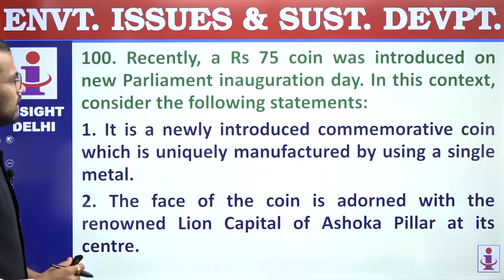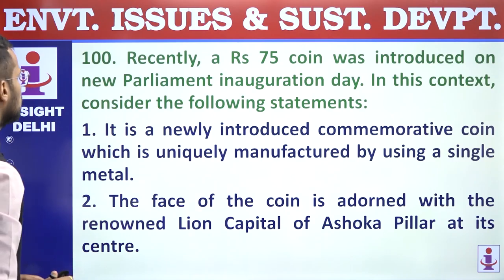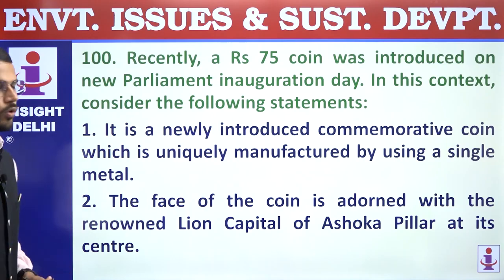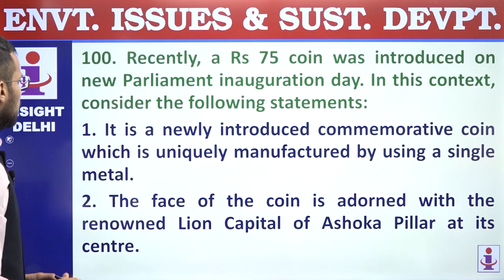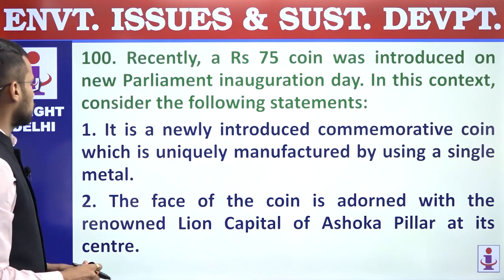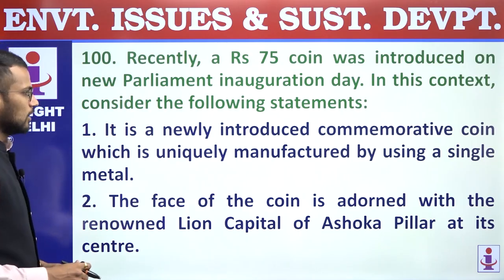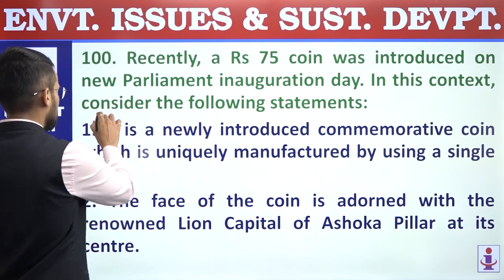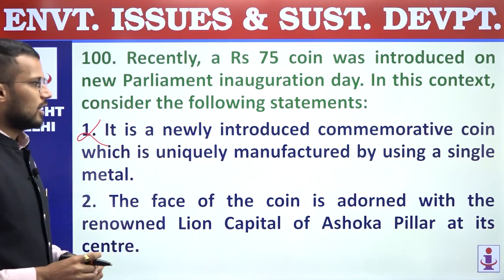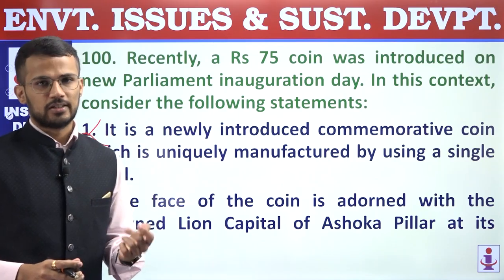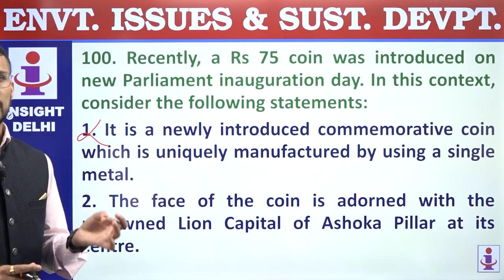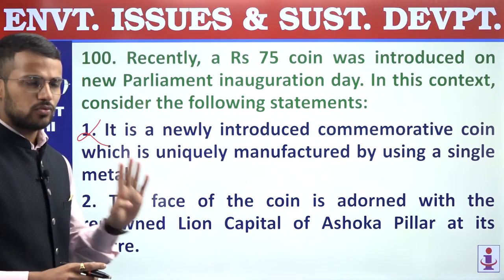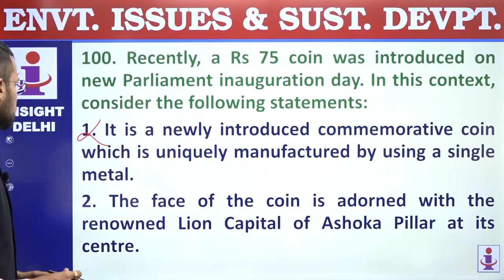Recently, a rupees 75 coin was introduced on new Parliament inauguration day. In this context, consider the following statements. First, it is a newly introduced commemorative coin which is uniquely manufactured using a single metal. So, this statement is incorrect because it consists of 4 metals like silver, copper, nickel and zinc. It does not have only one metal, it has 4 metals, and that's why first statement is incorrect.